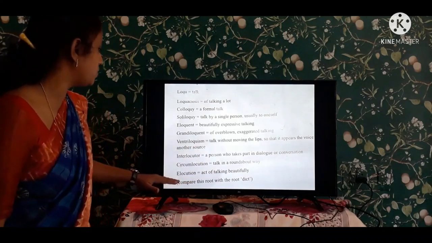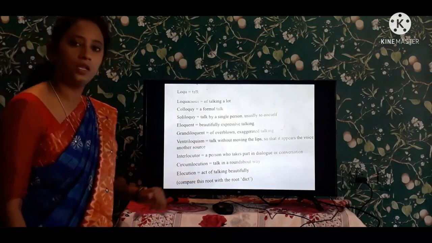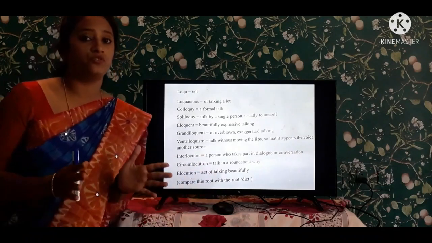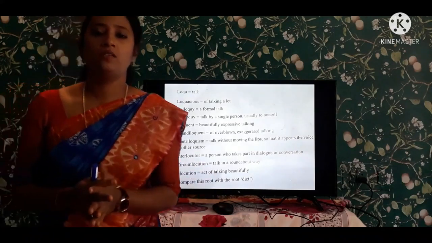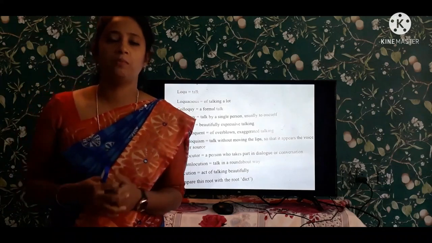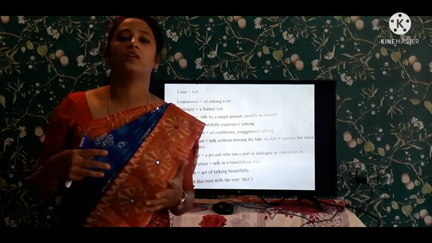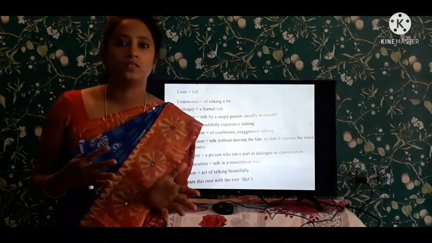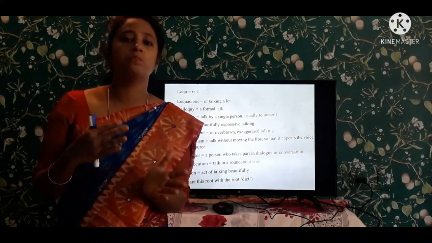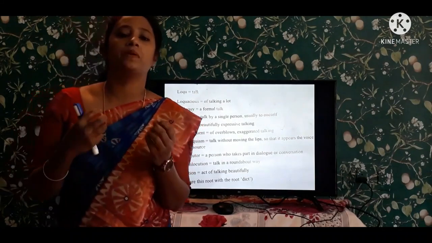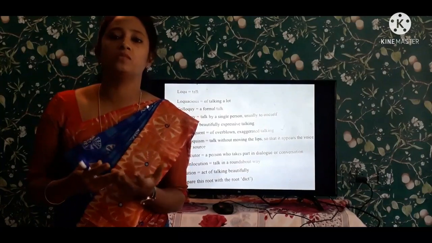So coming to the next one is elocution. Act of talking beautifully. See, in many speeches, like motivational speakers and many of the other IAS officers, so many of the people give speeches. Their expressions and everything are very beautiful.